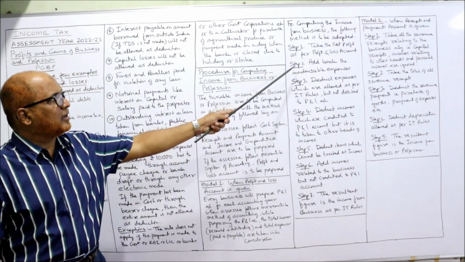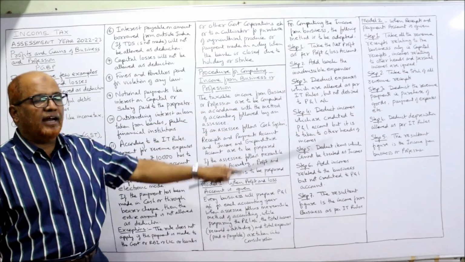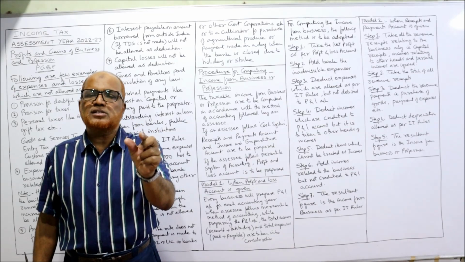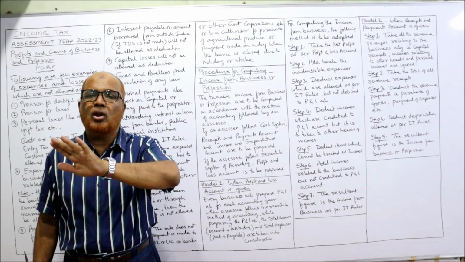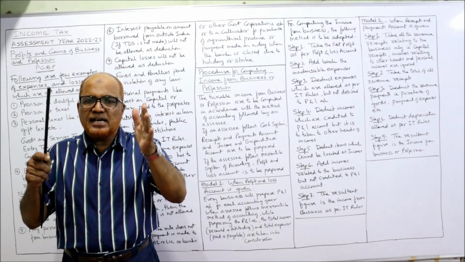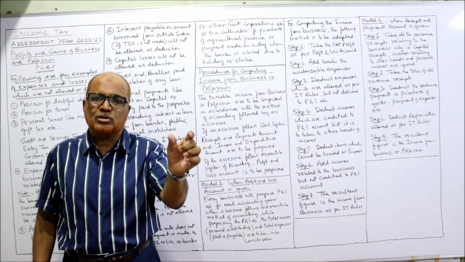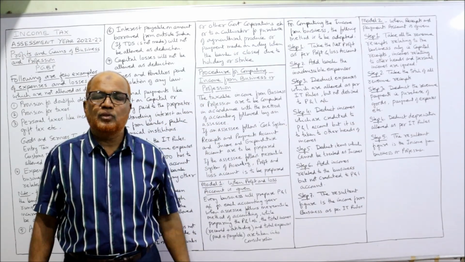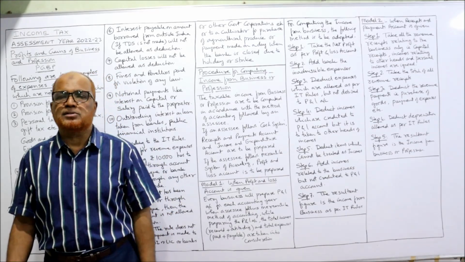First of all, add back. Second step, add back the inadmissible expenses. Inadmissible expenses means those expenses which are not allowed by the Income Tax Act. That means the assessee has debited them to profit and loss account, but the Income Tax Act says these expenses are not allowed. Those are called inadmissible expenses.